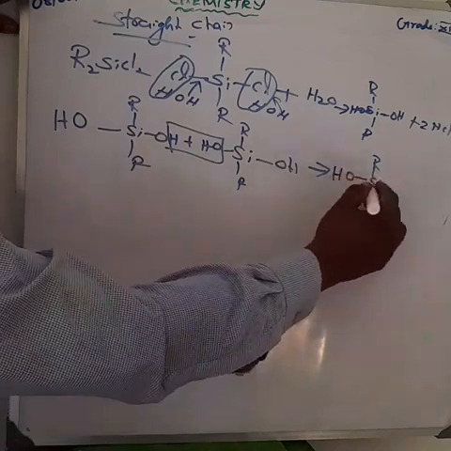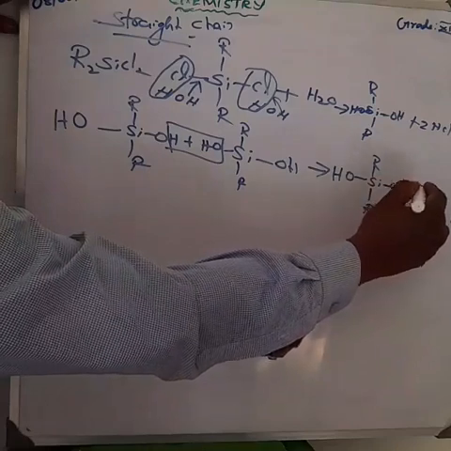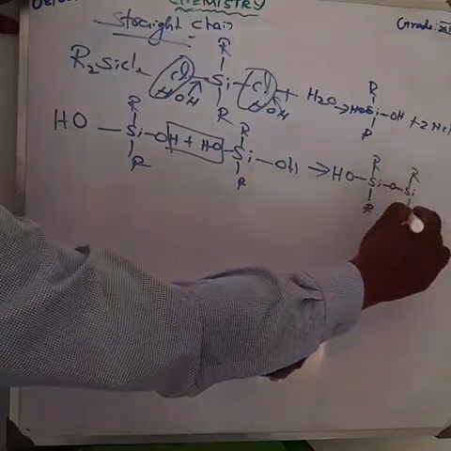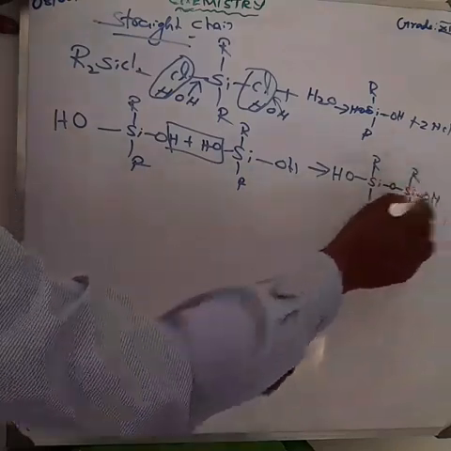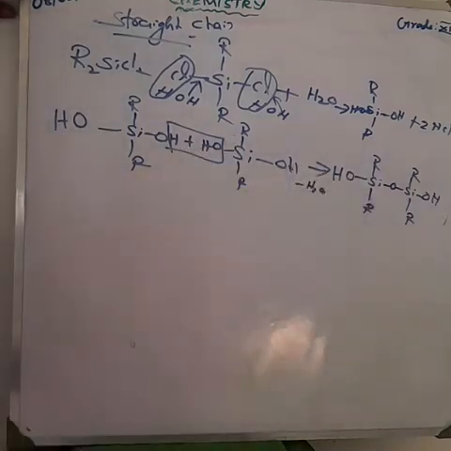OH, Si, above R, below R, join with oxygen. Again with the silicon, ROH. In this area, water is removed. Am I right? So this is the next product.